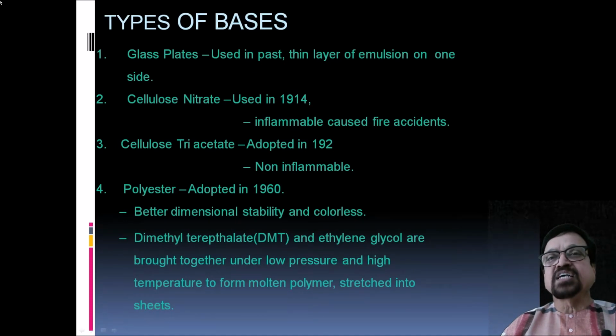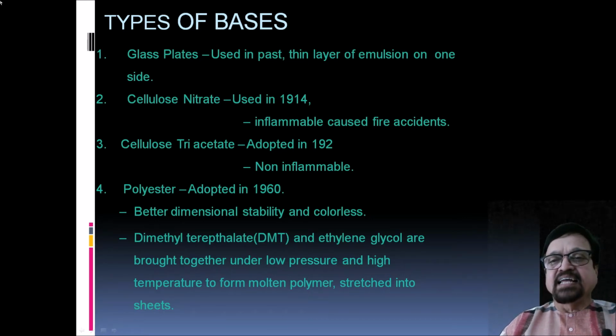Now what are the types of bases? A glass plate, which is historical and was used in the past, with a thin layer of emulsion on one side. Then second is cellulose nitrate, used in 1914 till World War I. This is inflammable and it can cause fire accidentally. Now cellulose triacetate was adopted in 1920. It is non-inflammable. And last is polyester. Polyester was adopted in 1960, and most of the films which we have used in our routine practice were of the polyester base. They had better dimensional stability and they were colorless.